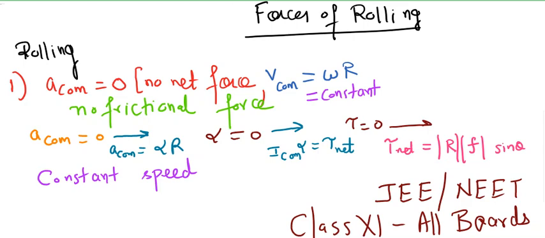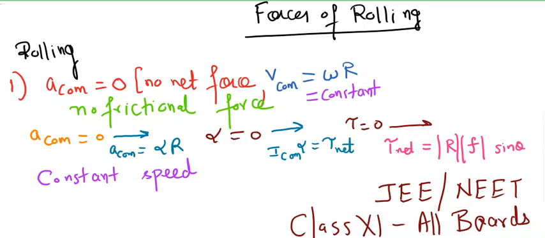Yeah, so let's continue the discussion on dynamics of rotation. So if you see, one of the most important topics is rolling. Now I'm going to discuss two cases of rolling. One where your acceleration of the center of mass of the rolling body, could be sphere, cylinder, disc, etc., is zero.